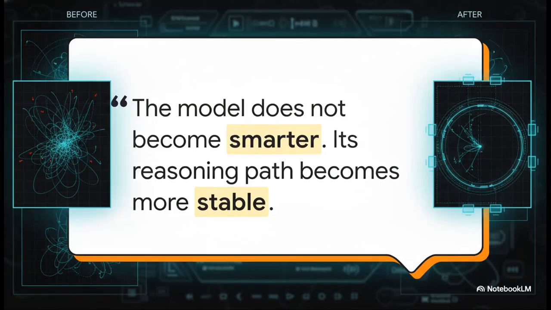So here's the absolutely crucial takeaway. The value here is not that the model becomes smarter. It didn't suddenly learn new facts or get a boost in representational intelligence. The value is that its reasoning path, the journey it takes from input to output, became infinitely more stable, reproducible, and resistant to perturbation. That is, inference-level emergence as path stabilization.